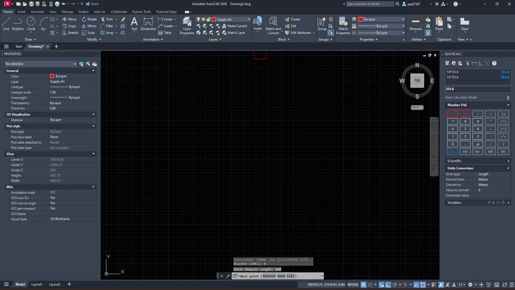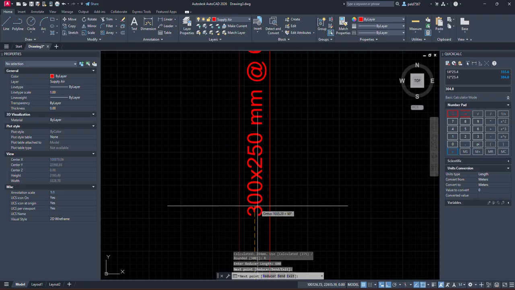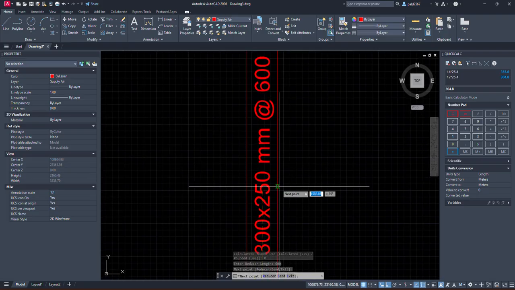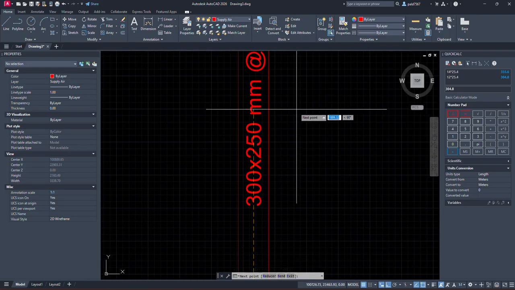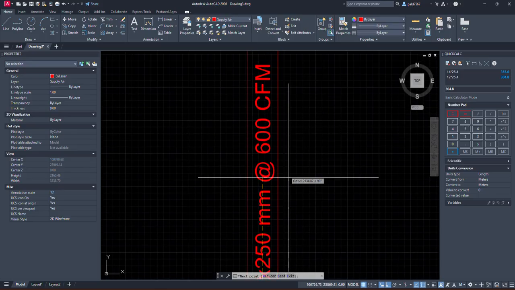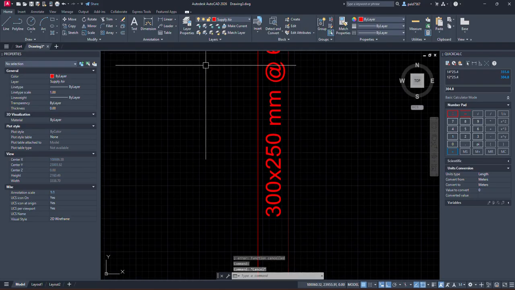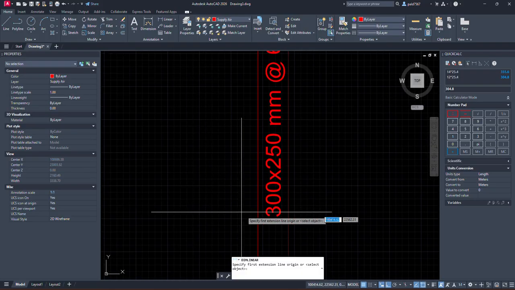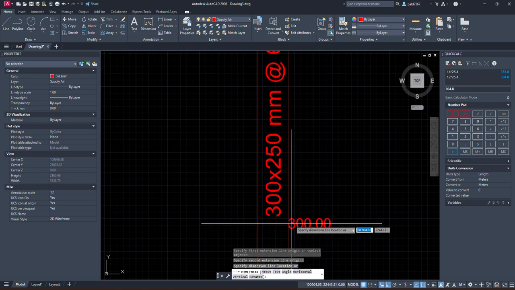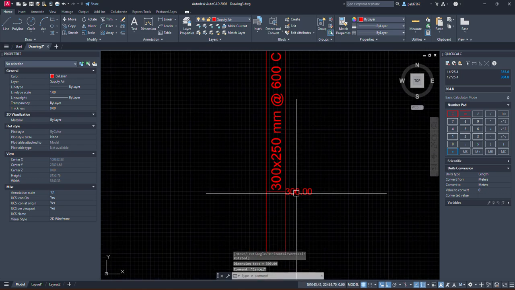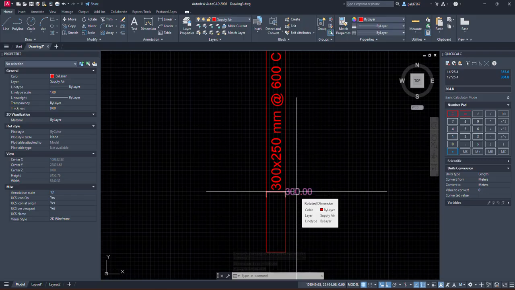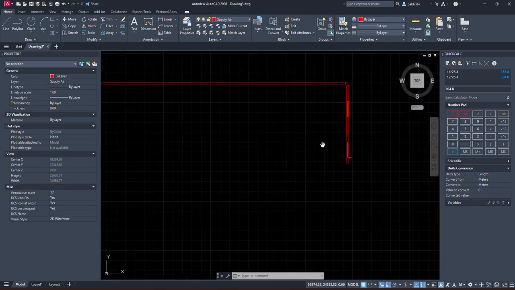Okay, now again let's change the width and the height that is selected, and also the CFM that is selected. Now let's say we measure it. See, it's accurate 300 mm. Also let's just use it in inch.